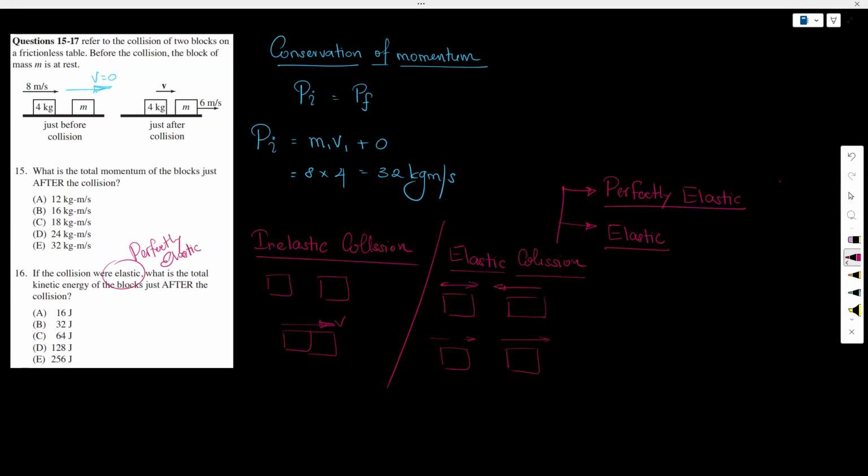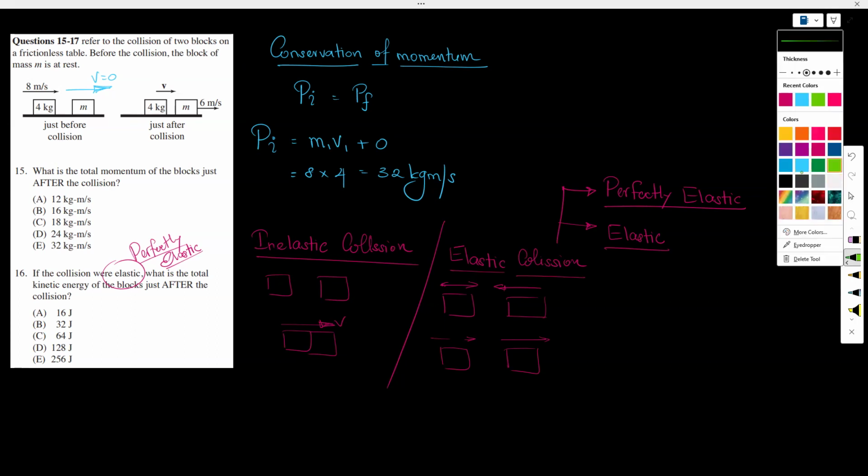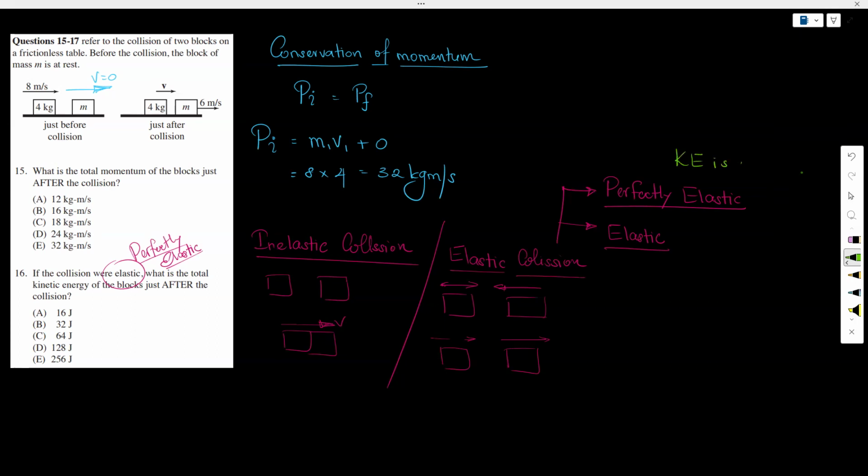So what is the difference between the perfectly elastic collision and a normal elastic collision? In perfectly elastic collision, the kinetic energy is conserved in addition to the momentum, right? But in an elastic collision, kinetic energy is not conserved. However, the conservation of momentum is applicable for elastic collision and inelastic collision. Don't worry about that, right? But here the kinetic energy is conserved. So as long as we know the initial kinetic energy, we can find the final kinetic energy because it is a perfectly elastic collision, right?